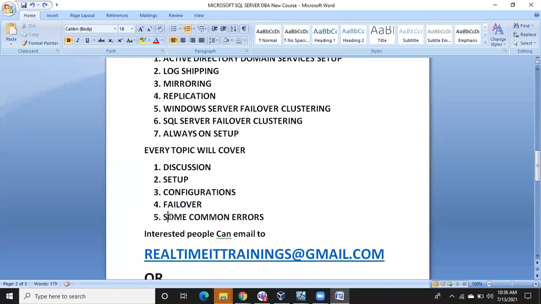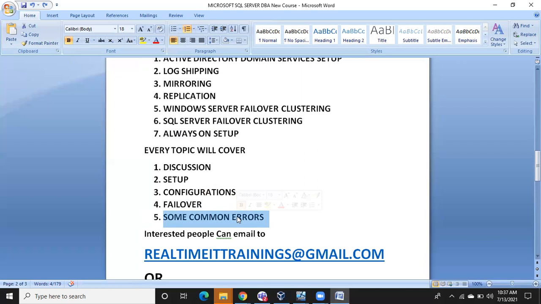And some common errors related to those topics, the HADR concepts: what are the common errors, where to check, how to check, how to troubleshoot. Some common errors, guys. Don't think we'll discuss all the errors. It will take a lot of time, and it will be difficult also to reproduce those errors in the setup. So we'll cover what common errors will come, how to check and where to check.